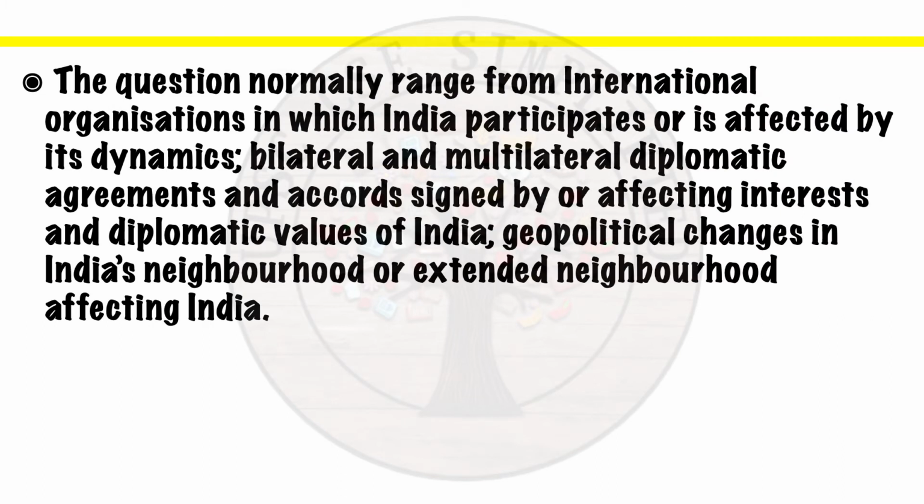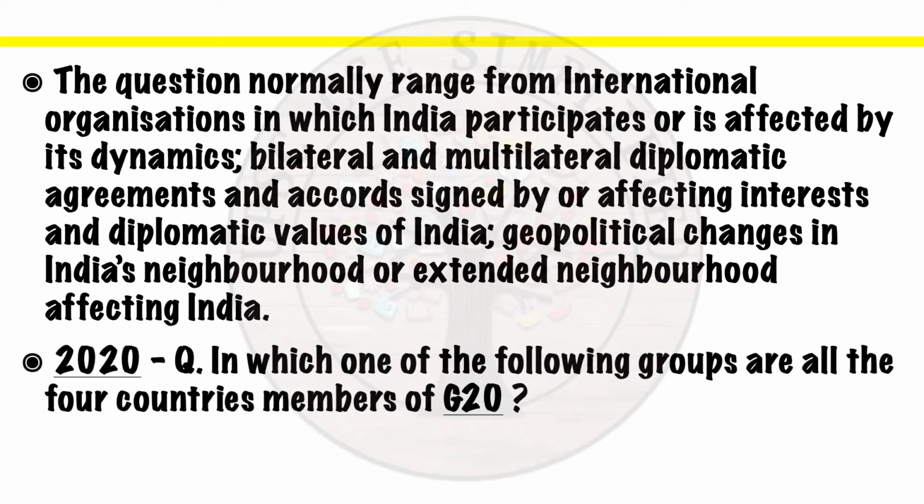The questions normally range from international organizations in which India participates or is affected by its dynamics, bilateral and multilateral diplomatic agreements and accords signed by or affecting interests and diplomatic values of India, geopolitical changes in India's neighborhood or extended neighborhood affecting India. For example, a question was asked in 2020 that in which one of the following groups are all the four countries members of G20. So G20 was all in news in 2020 and hence became a part of the prelims question.